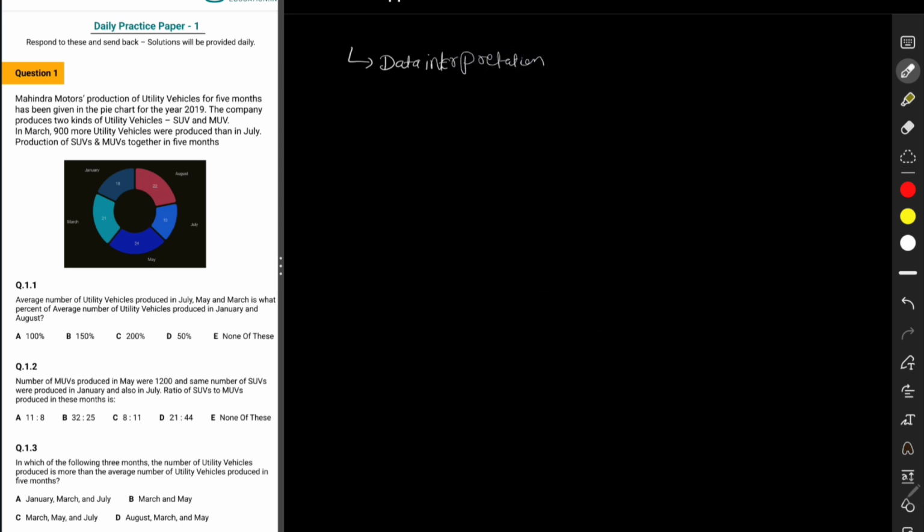Question number 2 is based on coding and decoding. And question number 3 is based on English language. Okay. We will go read all these questions one by one and we will try to solve it here itself.